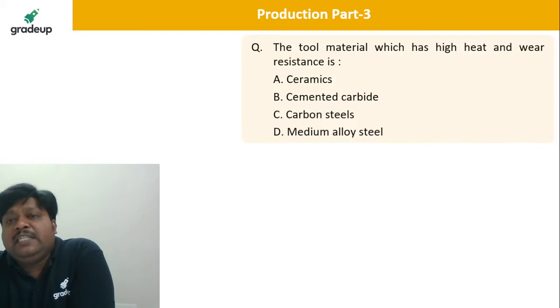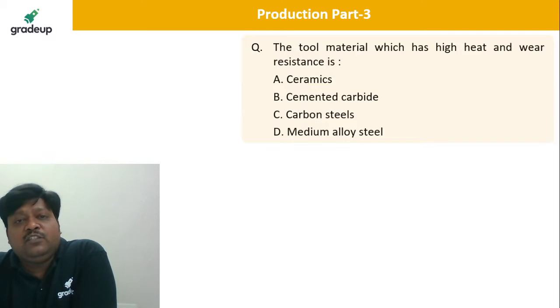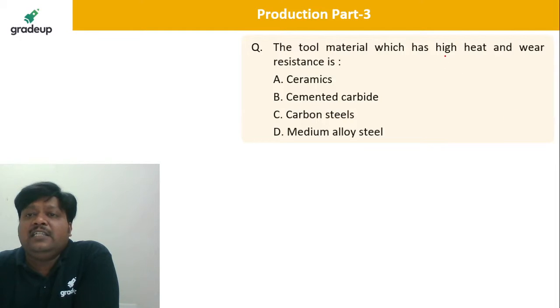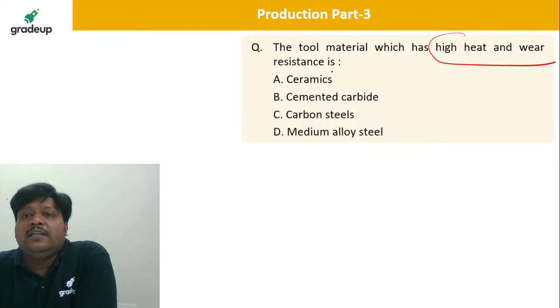The tool material which has high heat and wear resistance is. Tell me about this question. The tool material which has high heat and wear resistance is ceramics, cemented carbide, carbon, or medium alloy steel?